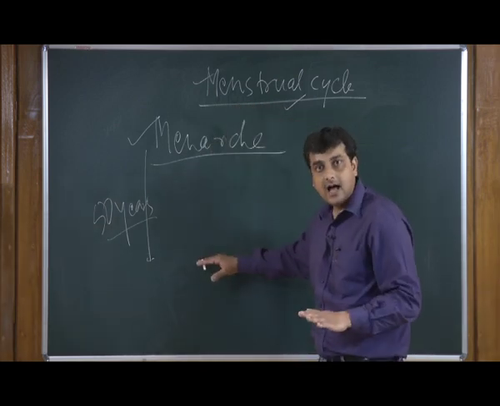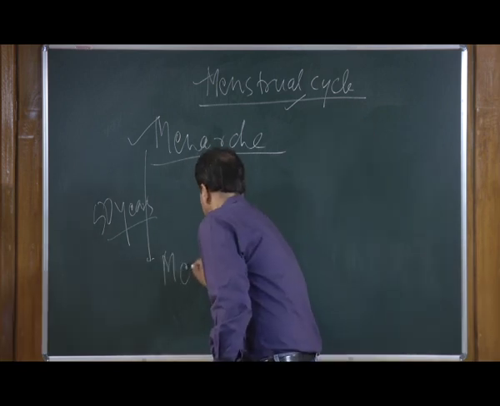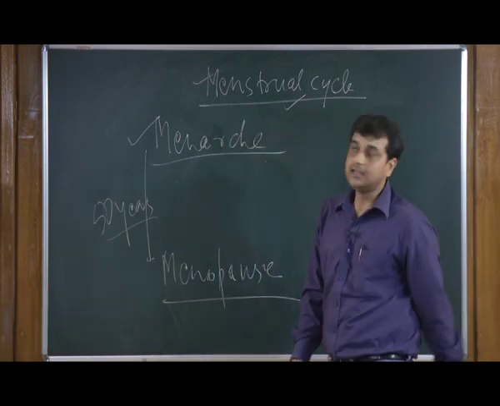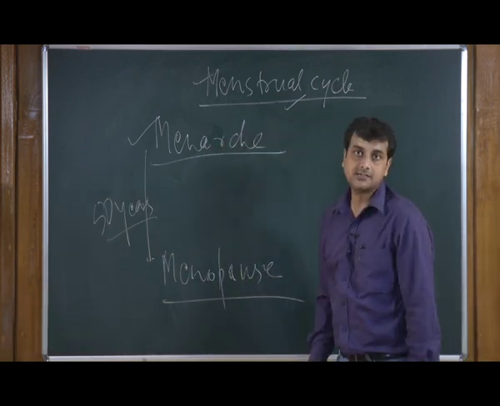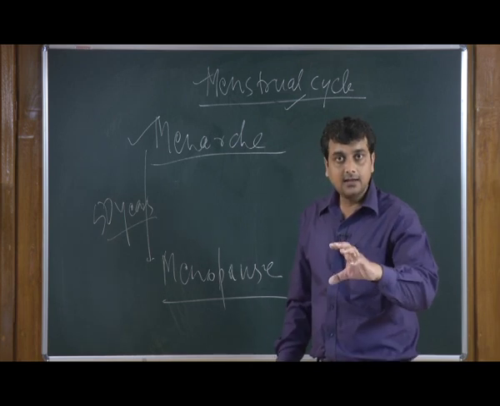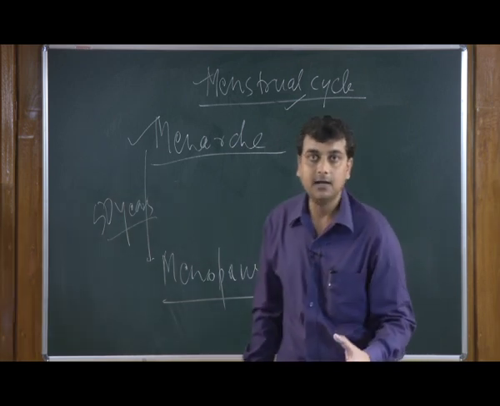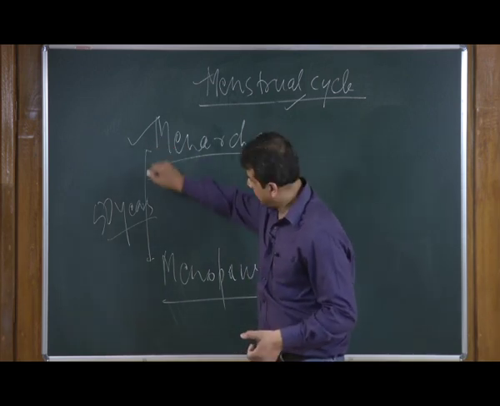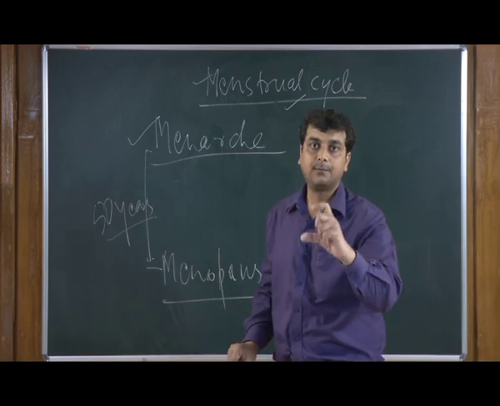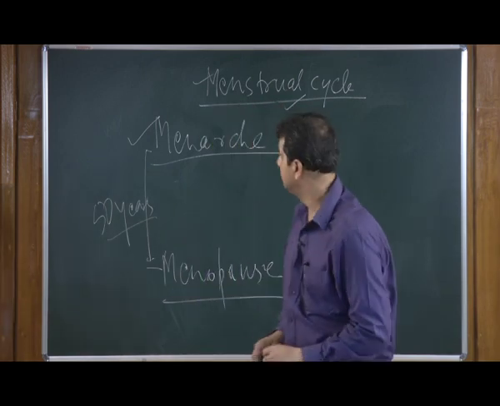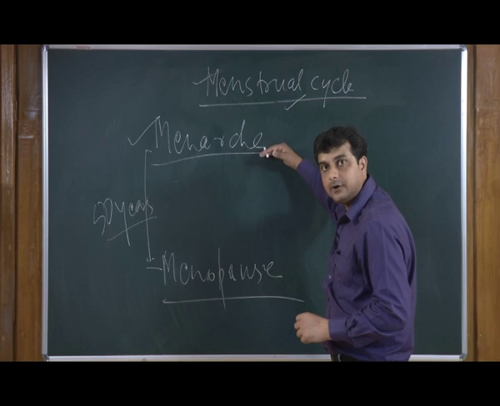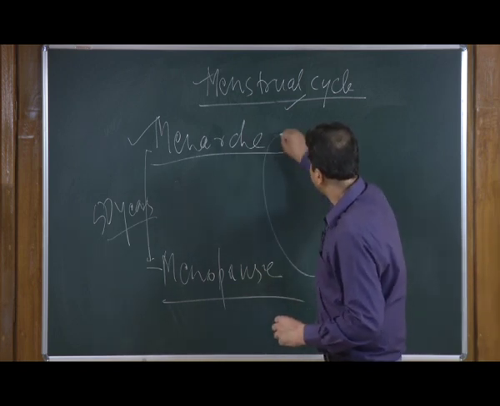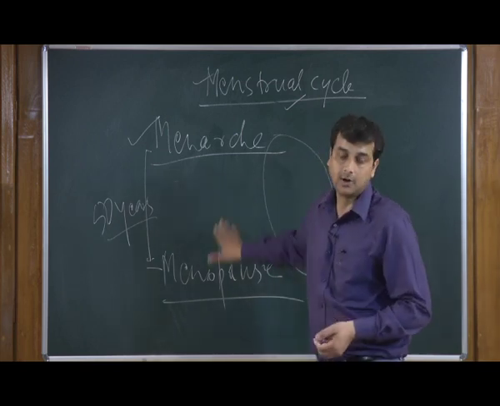The last one is called menopause. Menopause is nothing but the stoppage of the menstrual cycle. So, if we define the reproductive life of a female, we can simply say that the length between menarche and menopause is the actual reproductive age of a female, because one is the starting point of the reproductive cycle and the other is the stoppage point. So, this is what we call the reproductive life of a female body.